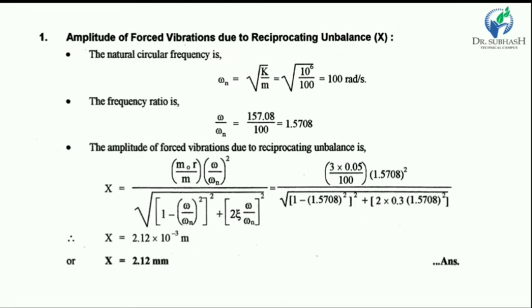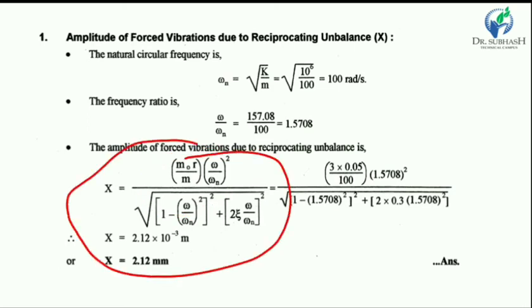Here the case is forced vibration due to the unbalance generated by the reciprocating element, and the vibration is also generated due to the reciprocating unbalanced forces. So here we know the equation of amplitude for a reciprocating element.